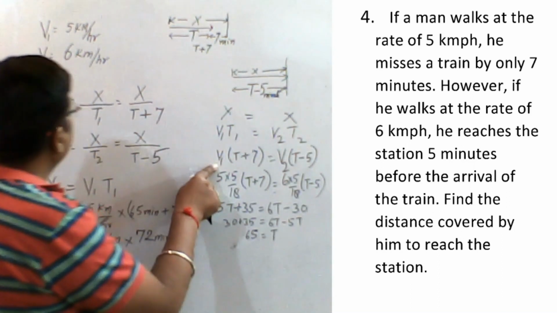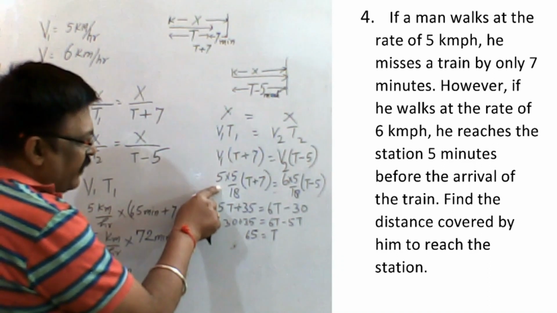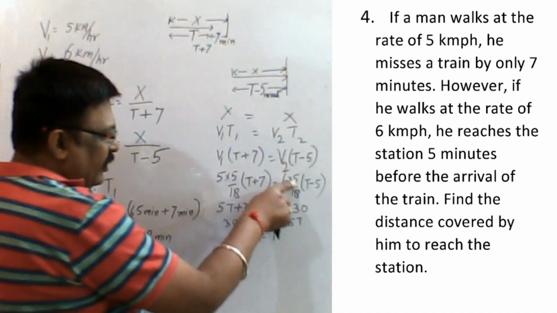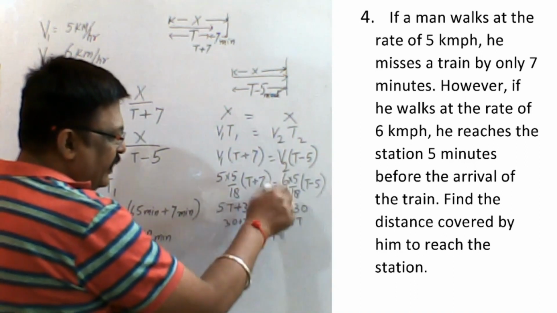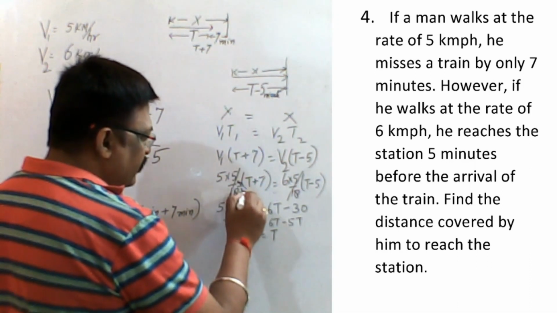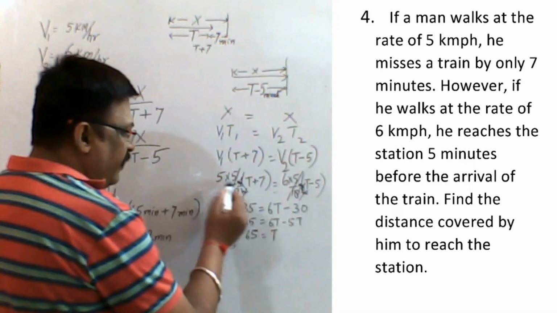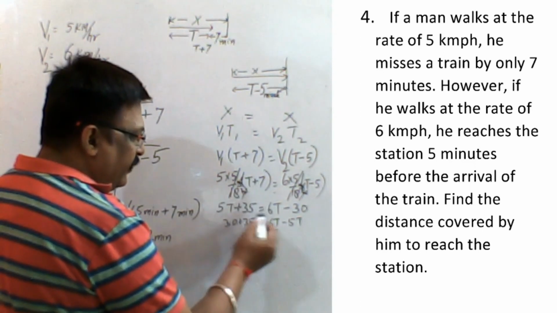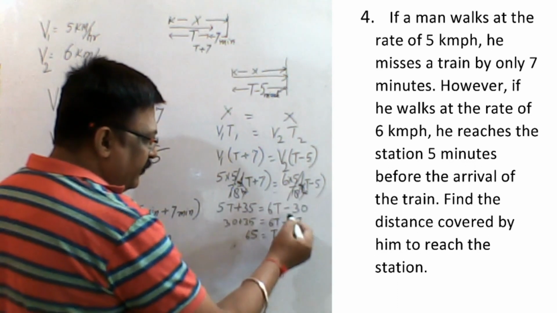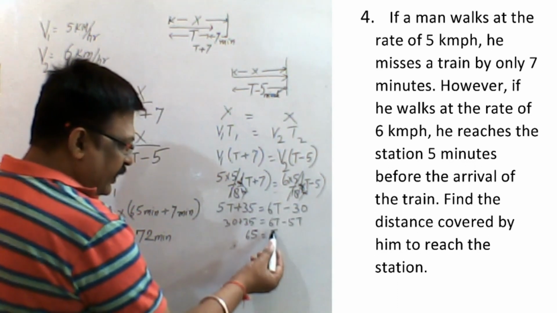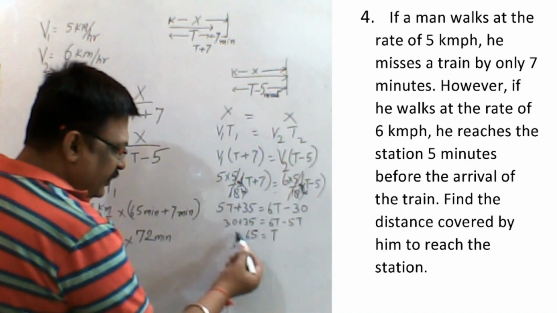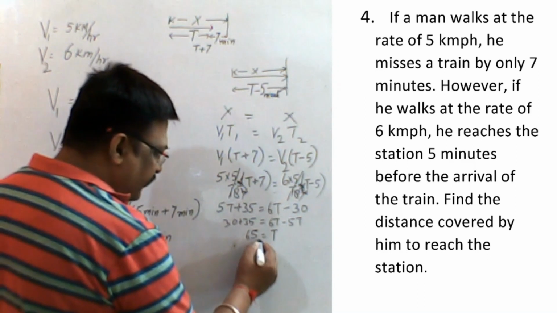Now since V1 is 5 km per hour, to convert it into meter per second, I have written 5 into 5 by 18. Again here V2 is 6 into 5 by 18. So what happened here? This gets cancelled, kilometer per hour also gets cancelled here. So 5T, 5 sevens are 35, and here 6T, and 6 into 5 is 30. So 30 plus 35, you will take it, and this 5T comes here, it becomes 6T minus 5T, here it is 65. So what is this 65? Minutes.